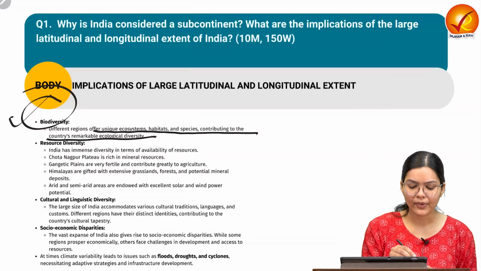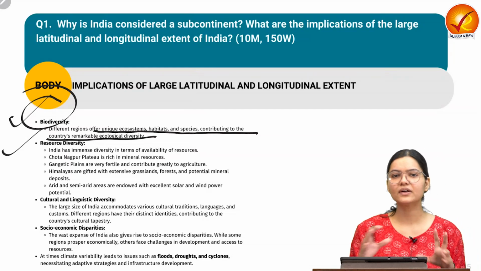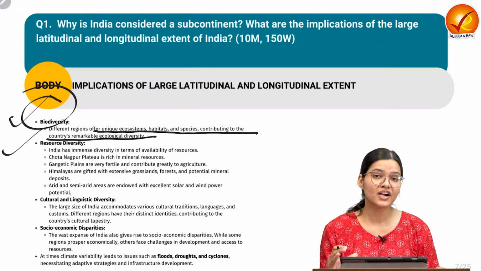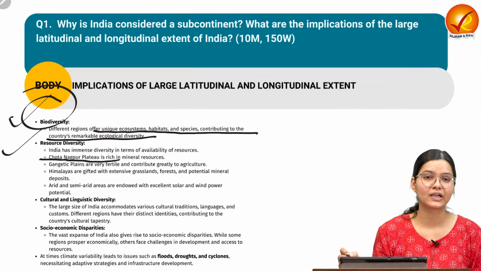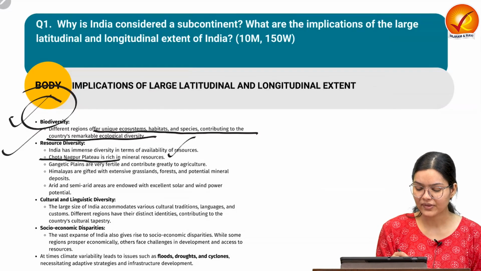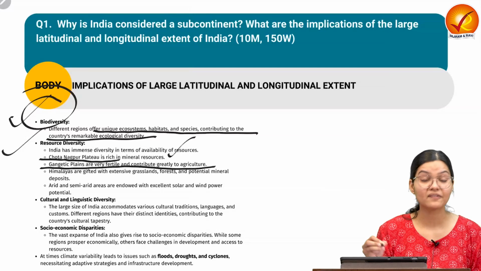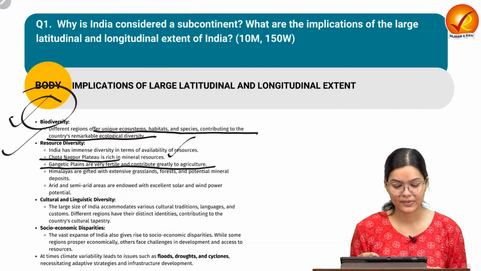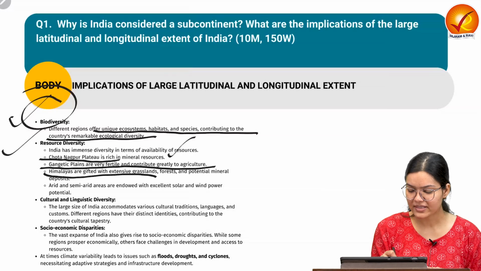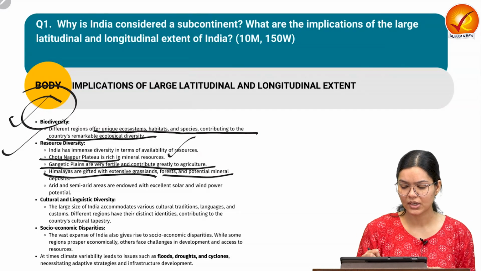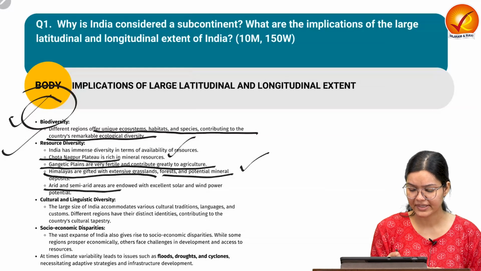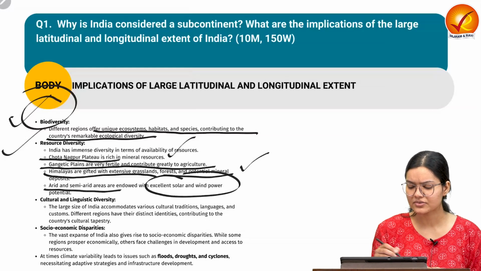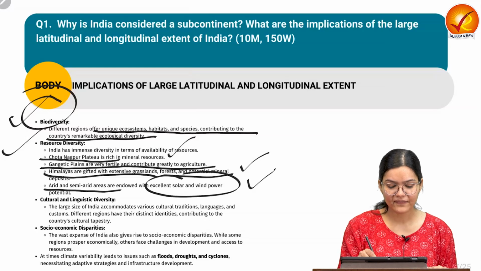The other important point is resource diversity. Different kinds of areas are rich in different kinds of resources. For example, if we consider the Chota Nagpur Plateau, it is rich in minerals, while the Gangetic Plain is very fertile for agriculture purposes, and the Himalayas are gifted with extensive grassland, forest and potential mineral deposits. Also, the arid and semi-arid areas are an excellent source for solar and wind potential.